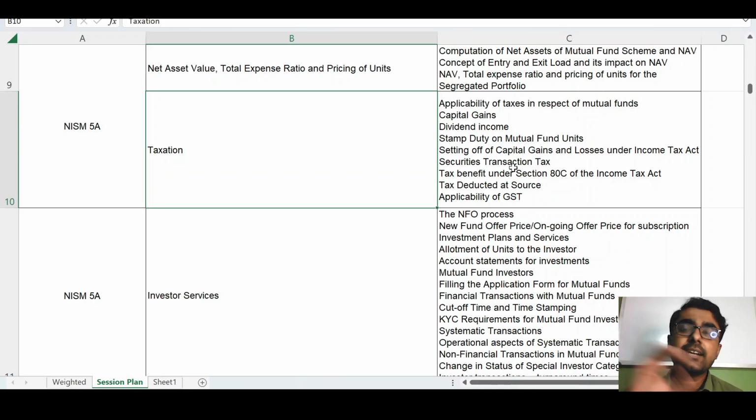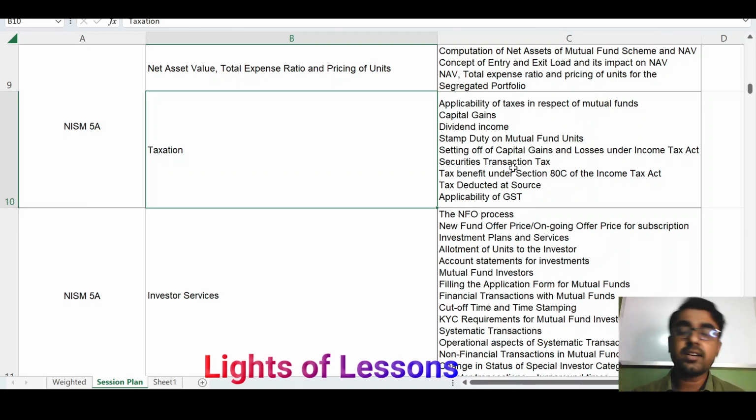Because in mutual funds there are different types of income. For example, one person invests in a particular mutual fund, and after 5 or 10 years he gets some appreciated value, or some return. That is the capital gains tax. But in the meantime, if he gets some additional interest income, that is also calculated under the income slab. If he gets some additional dividend, then that dividend will also be taxable income. This is all you will study in the taxation chapter.